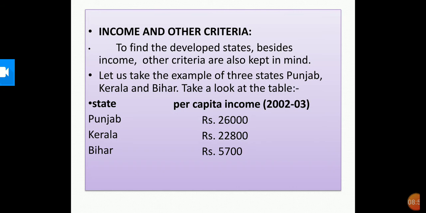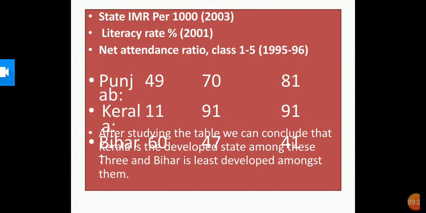So, the per capita income of Punjab is 26,000. Kerala, 22,800. And that of Bihar is 5,700. Let us see what it shows. Clear? So, when you see, there is a lot of difference of per capita income between Punjab, Kerala and Bihar.